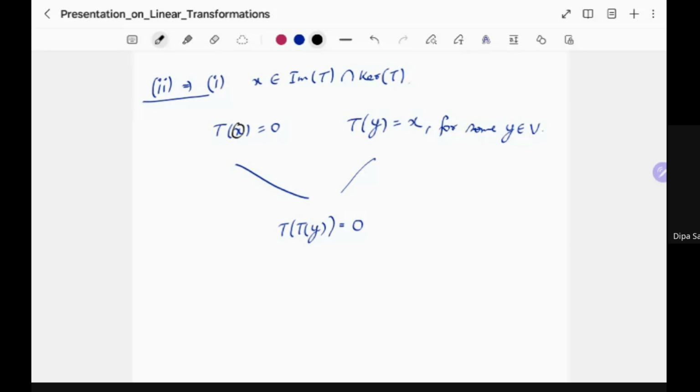Okay, and now 2 was saying that if this thing were to happen, then that must imply that T of y equals 0, right? But by hypothesis, this is equal to x. So we get x equals 0. That means that the intersection is trivial.